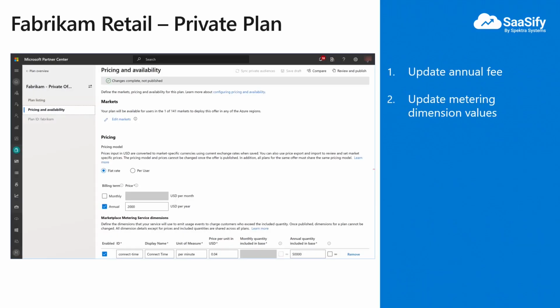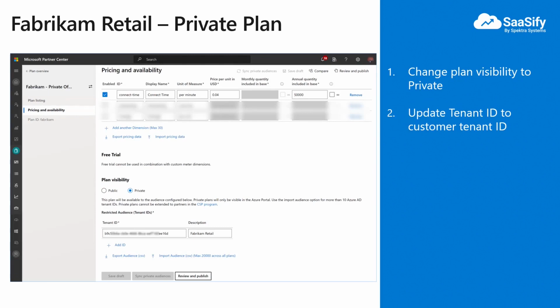In the pricing page, instead of the monthly fee, we should enable the annual fee. Similarly, in the metering dimension, we should enter the applicable values for annual pricing. Since we want this pricing to be only available for Fabricam, we should change the plan visibility to private, update the customer tenant ID and save the draft.